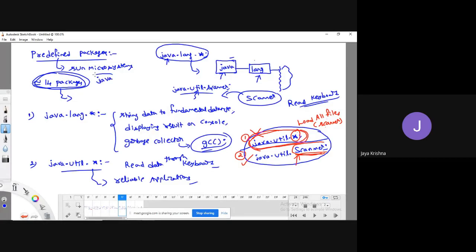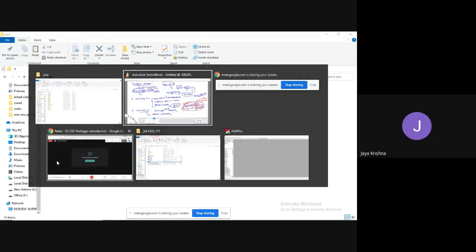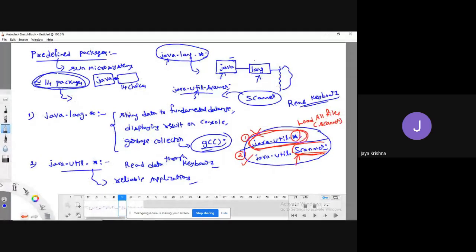It starts with the java root, followed by a package name. How many choices are there here? 14 choices. What are those? Applet, awt, beans, io, lang, math, net, nio, rmi, security, sql, text, time, util. So that is why I'm saying there are 14 packages.